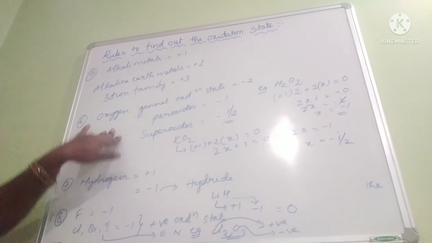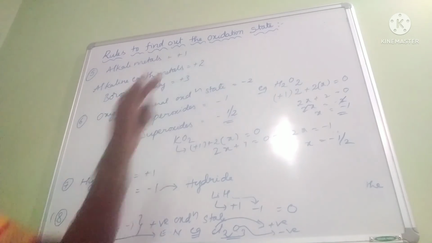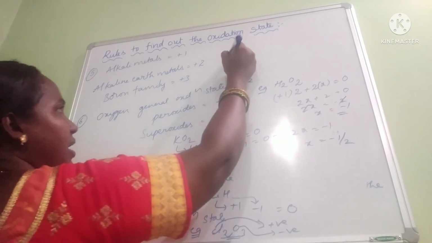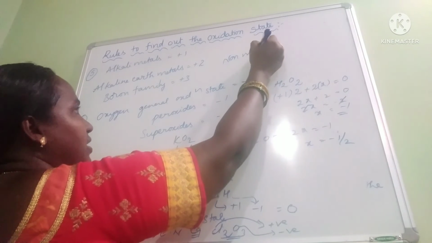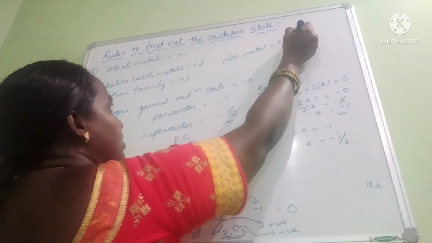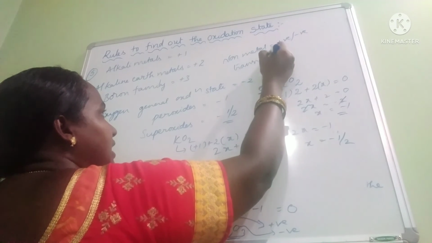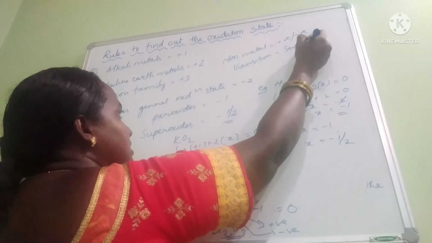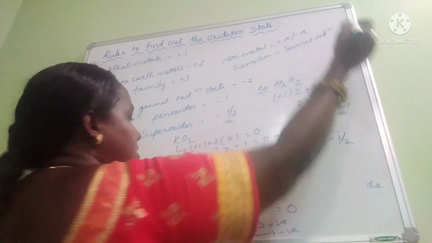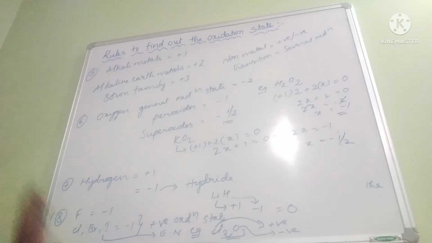Generally, metals have positive oxidation state, and non-metals have positive and negative oxidation states. In case of transition elements, that means d-block, they can exhibit several oxidation states. Okay. So these are the rules we have to follow while assigning the oxidation state, or while identifying an unknown element's oxidation state. We have to know some rules and exception cases.